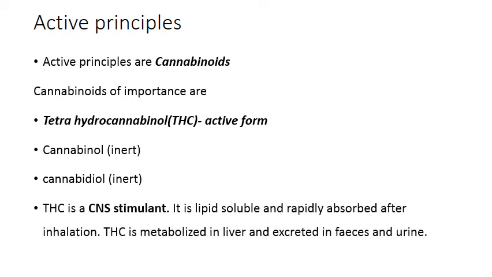Tetrahydrocannabinol is a powerful CNS stimulant. It is lipid soluble and gets rapidly absorbed after inhalation. THC is metabolized in the liver and excreted in the feces and urine.